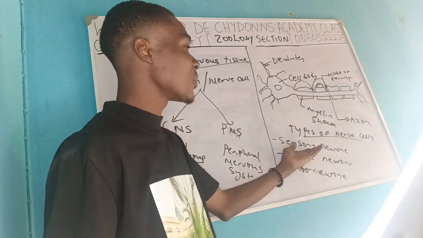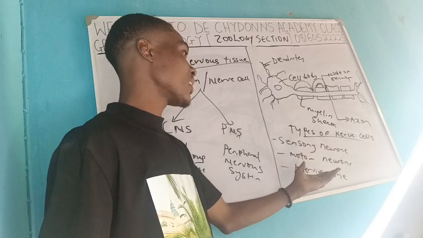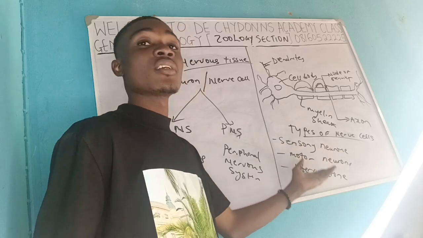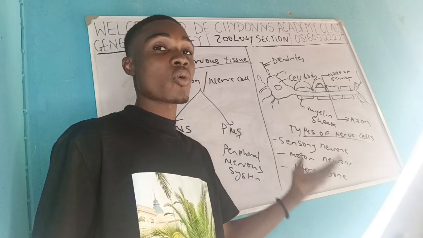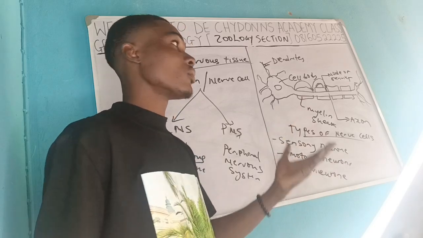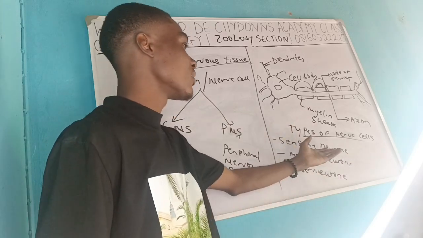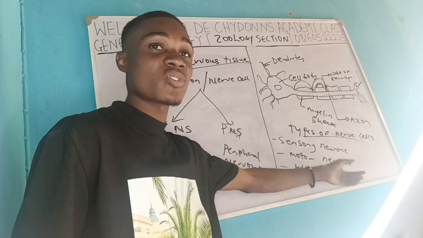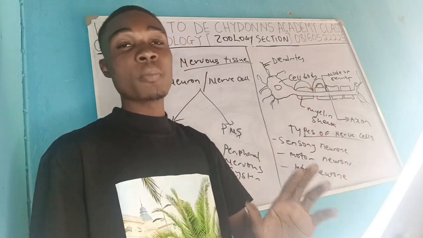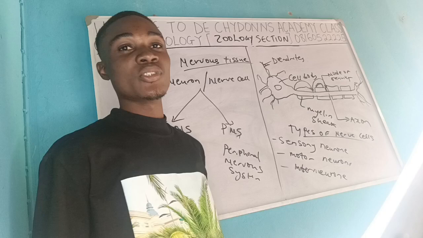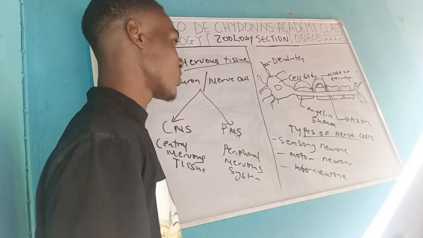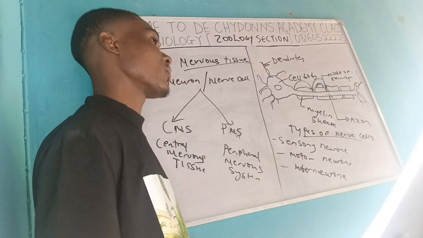So if pain is being sensed by the sensory neurons, at any point where the disruption can occur, the stimuli will be disrupted and the effect will not be felt. For pain to be disrupted at any point of this transmission, the pain will not be felt, and that is the mechanism of so many drugs that we use. All right, and that is the types of cells that we have.